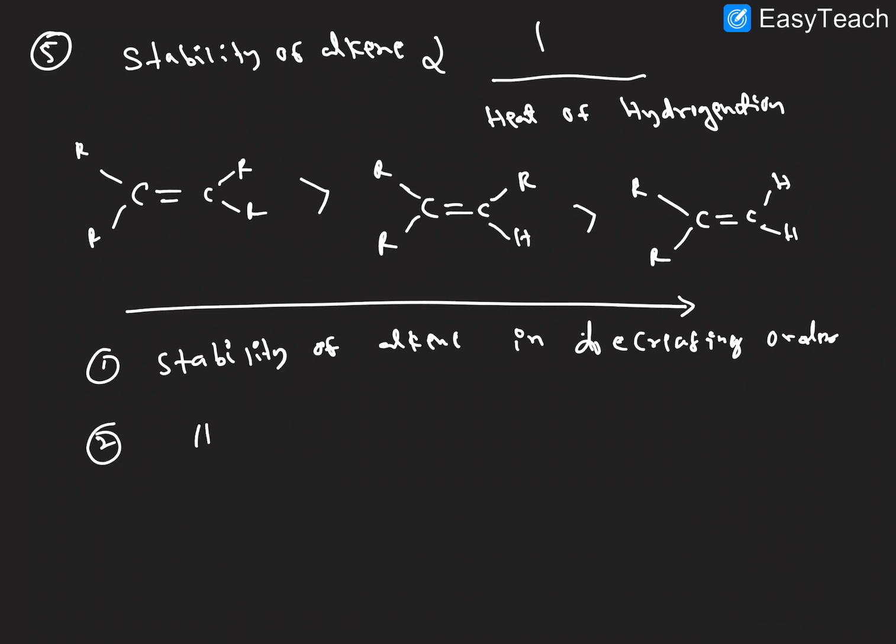So here the heat of hydrogenation increases. I hope it is very clear.